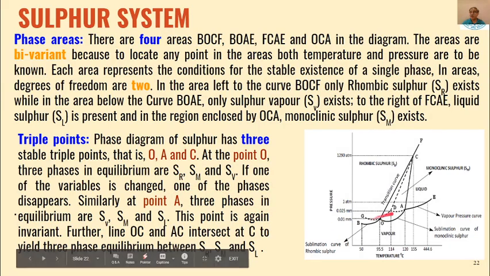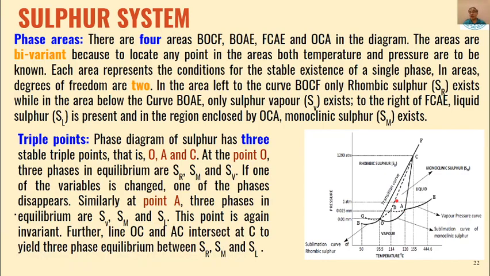Similarly at point A we will have vapor, monoclinic and liquid. This is liquid, this is monoclinic, this is vapor. So at A we will have these three phases coexisting. Whereas at point C we will have rhombic sulfur, monoclinic sulfur and liquid sulfur.